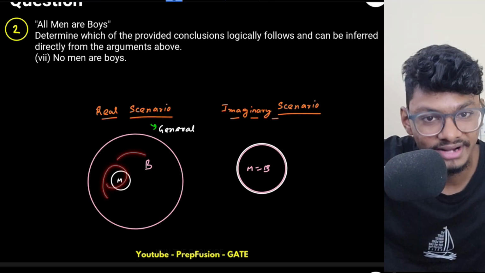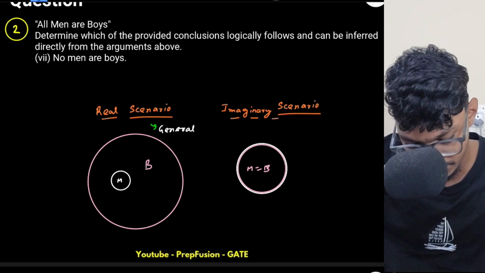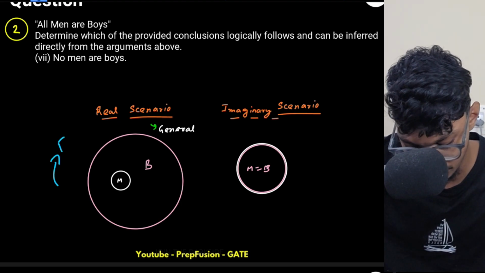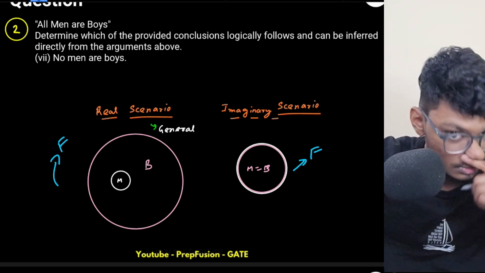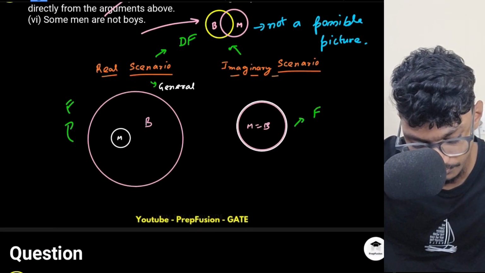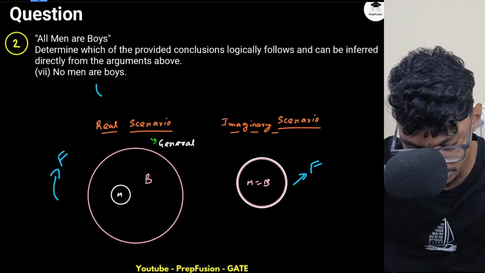Here, all men are boys, right? So men is inside boys. So again, this is false. This picture is telling me that the conclusion is false, and the conclusion picture is wrong. No men are boys. When is this possible? So this statement is definitely false.